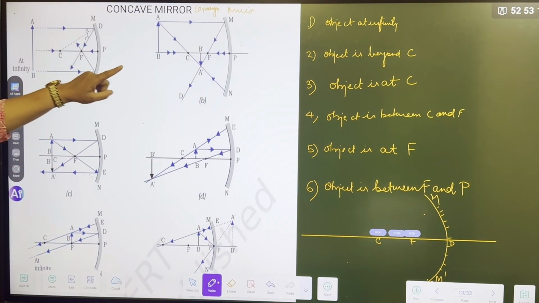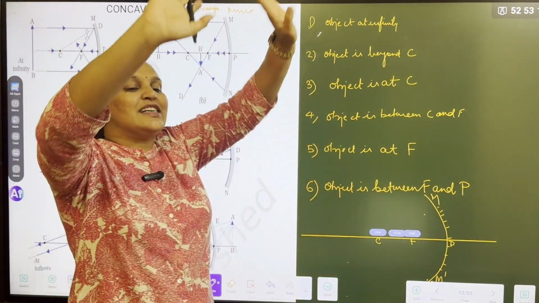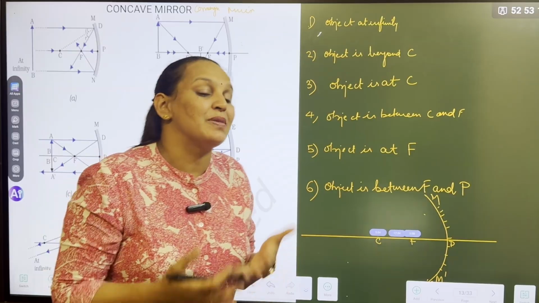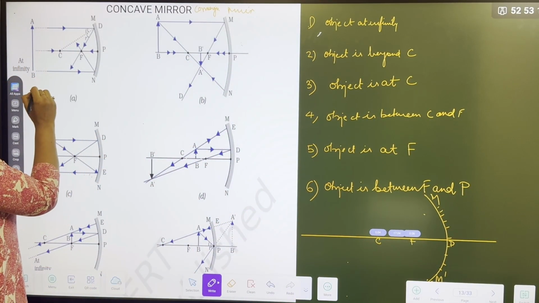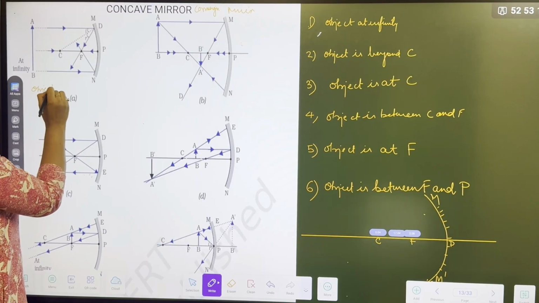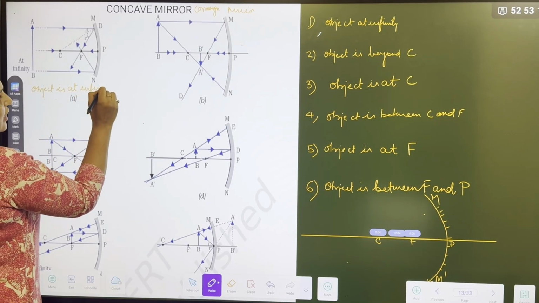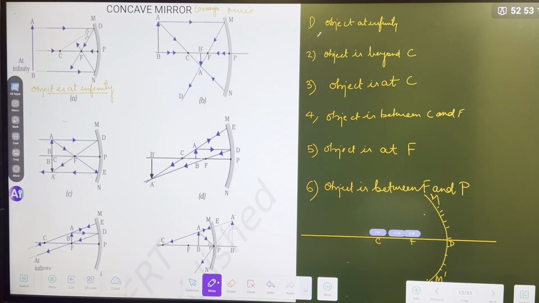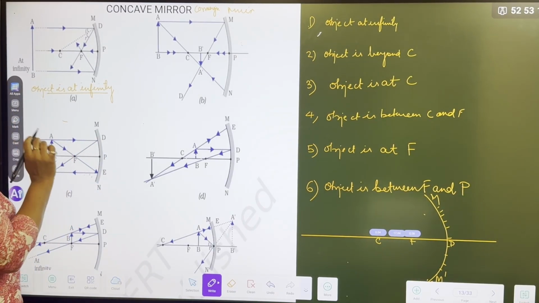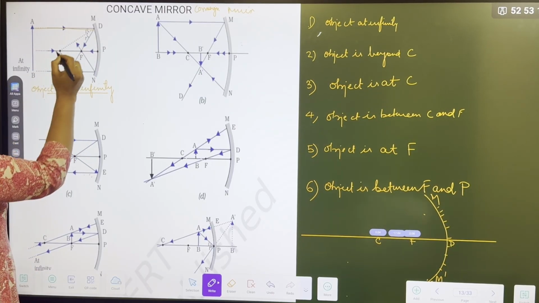Now, first is object at infinity. Infinity means your object is very, very far. What is the example? Sun. So here, first ray diagram, object is at infinity, right? With the object at infinity, we consider rays are coming parallel.